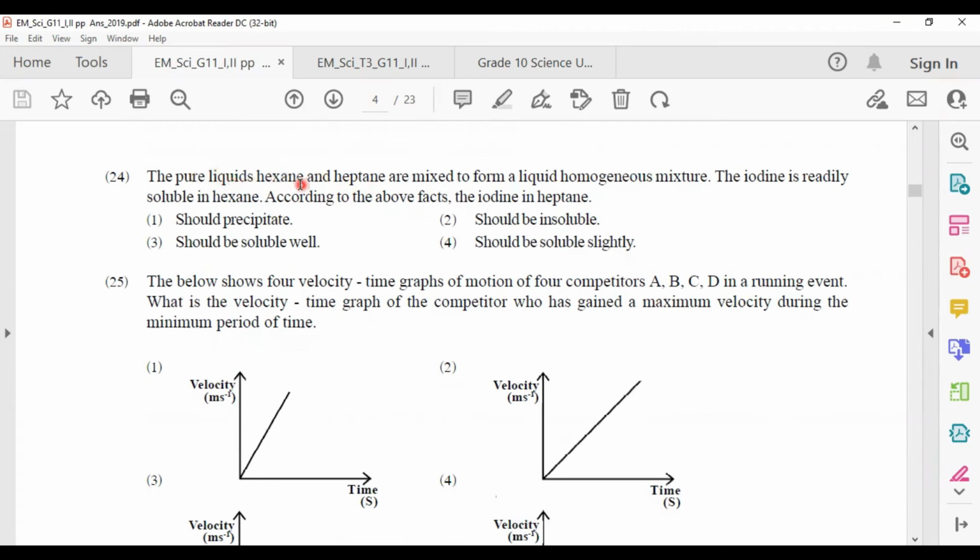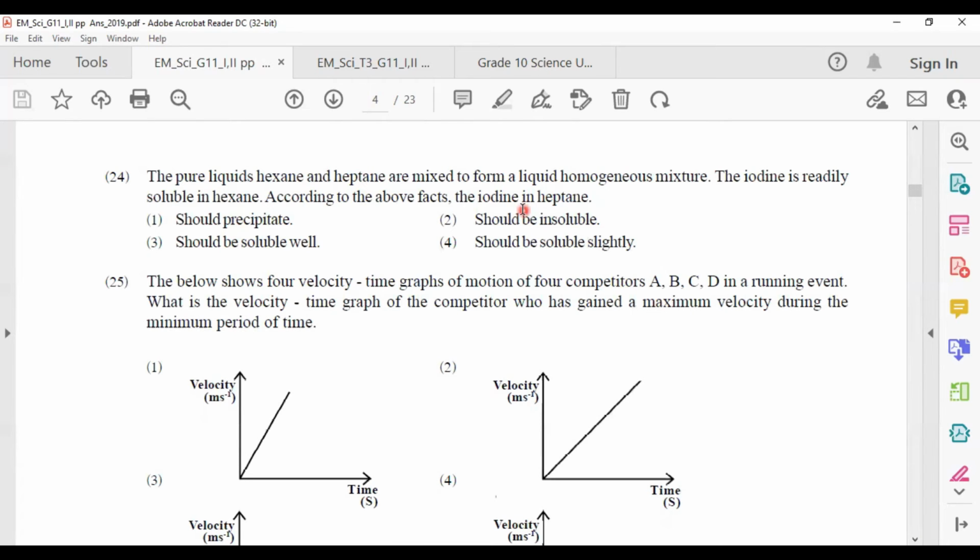You know, hexane and heptane are non-polar solvents. They have mixed very well because both are non-polar. Then iodine is readily soluble in hexane. Hexane is a non-polar solvent, and also you know heptane is like hexane. Then iodine is also going to dissolve in heptane like in hexane.